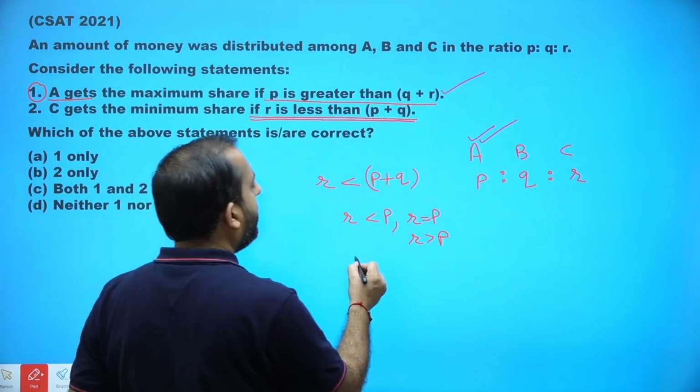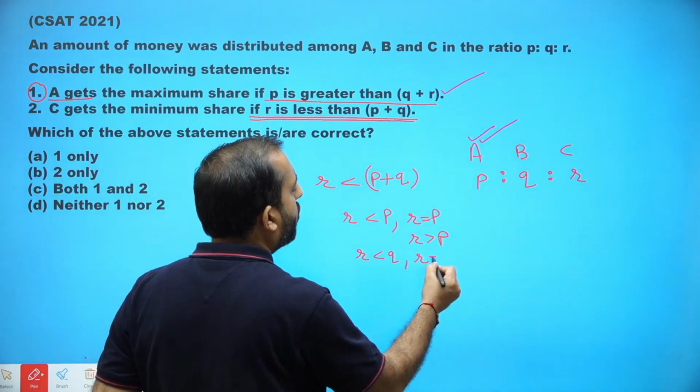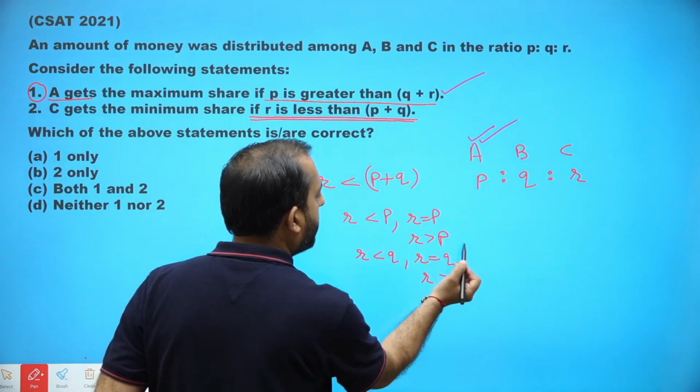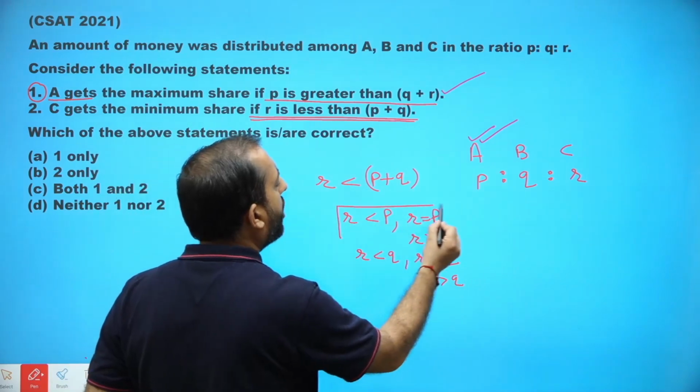Similarly, I cannot say whether R is less than Q, R is equal to Q or R is greater than Q. We cannot say anything about R.